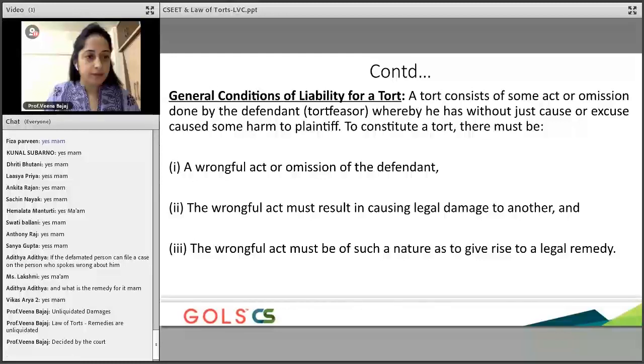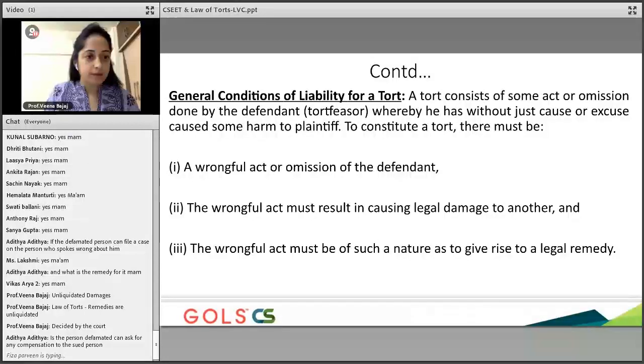Then there is something called legal damage to the plaintiff, which means a legal damage has happened to the plaintiff. Now, you need to understand one thing: irrespective of whether the person suffers damage or not, if there is an injury to his legal rights, then the remedy is available. Tomorrow you cannot go to the court and say, "Oh, he didn't suffer anything."